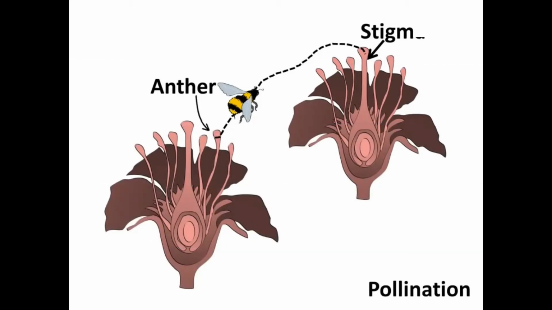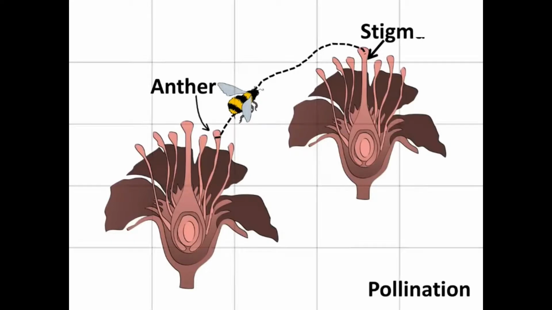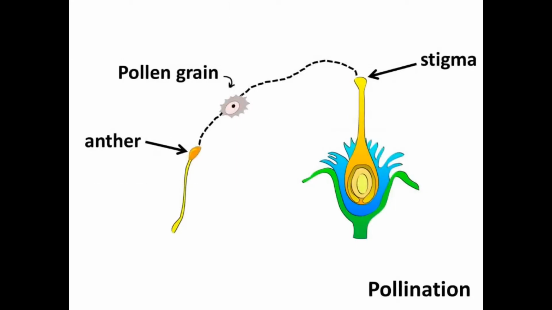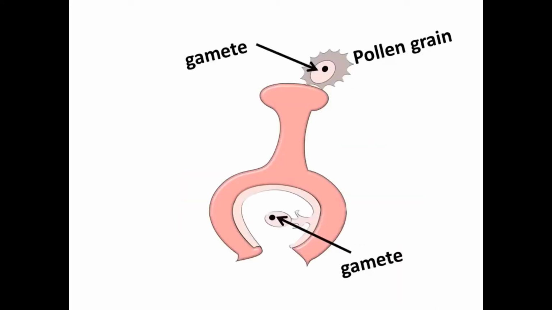A bee came and dropped the pollen grain on the stigma. Hence, the pollination is done. For fertilization, the pollen grains need to be transferred to the stigma. But why? The pollen grains consist of one kind of gamete cell, and another kind of gamete resides inside the ovules.